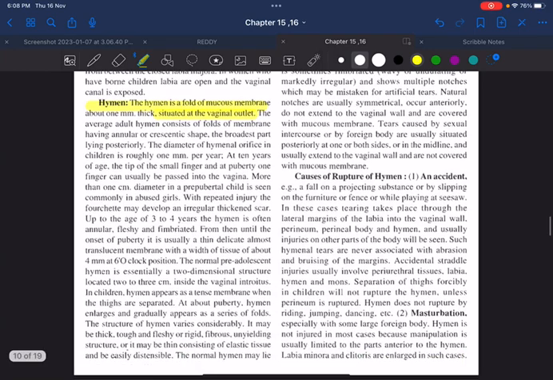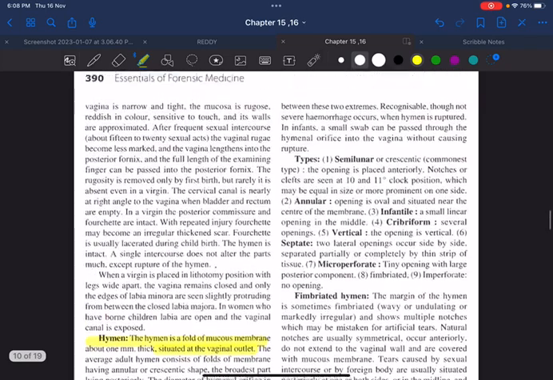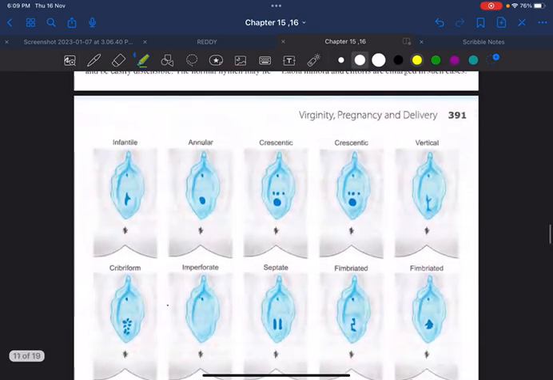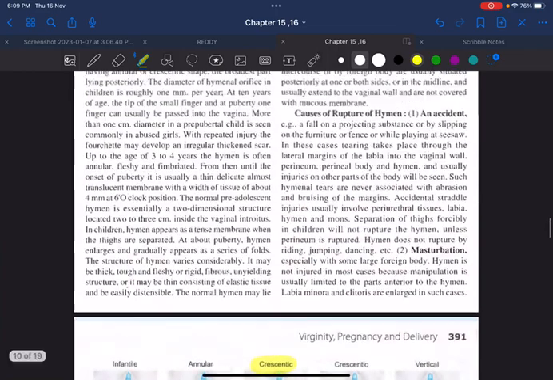I will explain it very soon. And what are the different types? One is the semi-lunar or the crescentic type, which is actually the commonest type. See, this is the semi-lunar or the crescentic type of the hymen, which is the most common type of hymen.